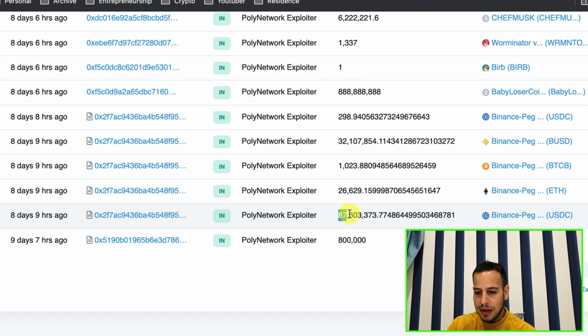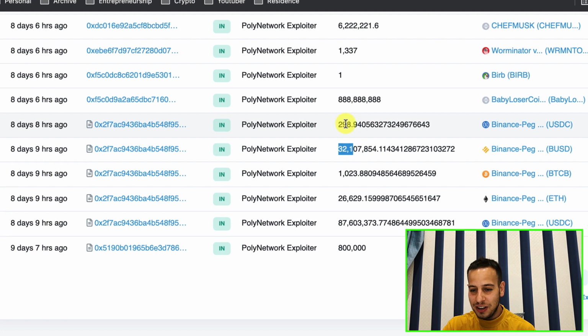We can see $87 million of USDC tokens, another 26,629 ethers, another 1,023 bitcoins, wrapped Bitcoin peg tokens, another 32 million BUSD, and another 298 million USDC tokens. So how much is it? That's a lot. That's another 200 million, I guess. So I think in every chain he stole around $200 million, in Binance Smart Chain, in Ethereum chain, and now